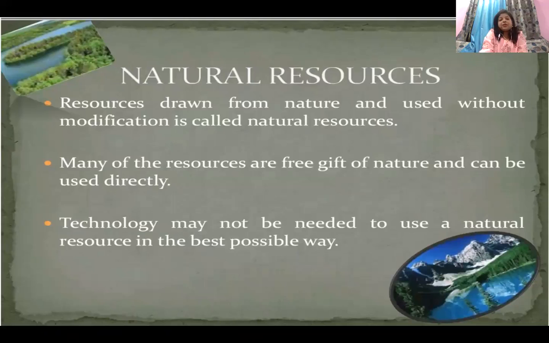Okay, so what is a natural resource? A resource which is drawn from nature and which is used without modification is called a natural resource. Second, all these resources are the free gift of nature. For example, the sunlight which we are getting, the air we breathe in, the water which is flowing. Okay, and these can be used directly. And as I told you, time and technology are the two factors which make a resource into a usability or a utility. So technology, but in case of natural resources, technology may not be needed.